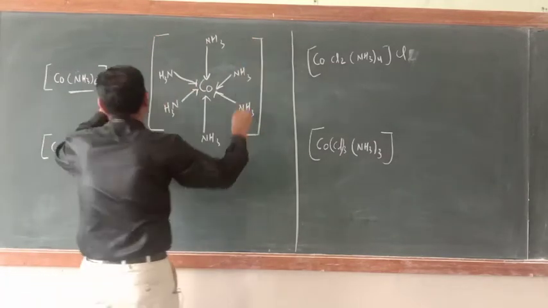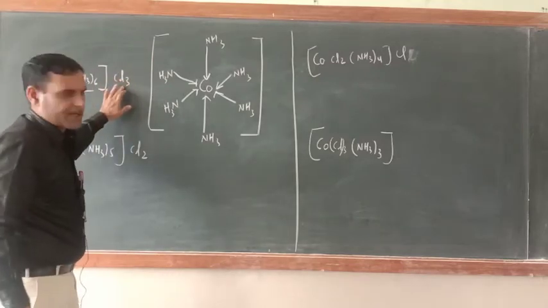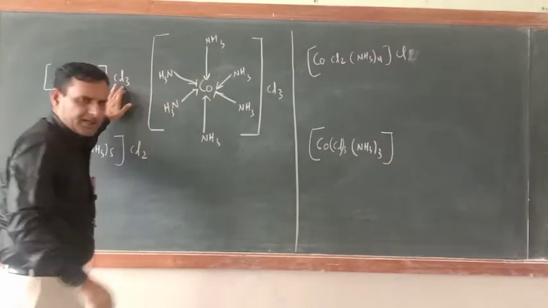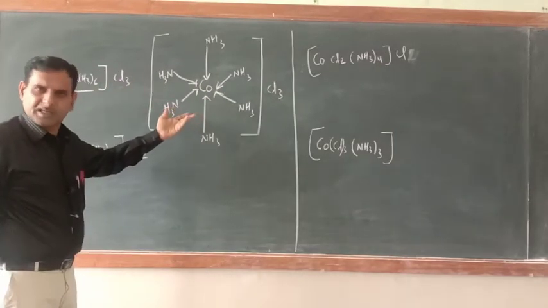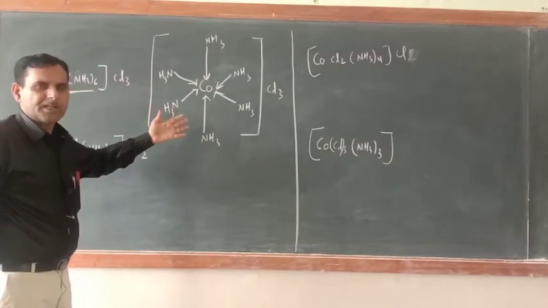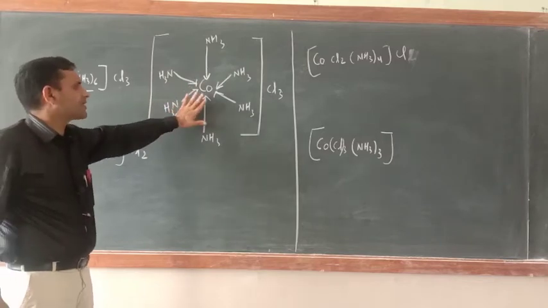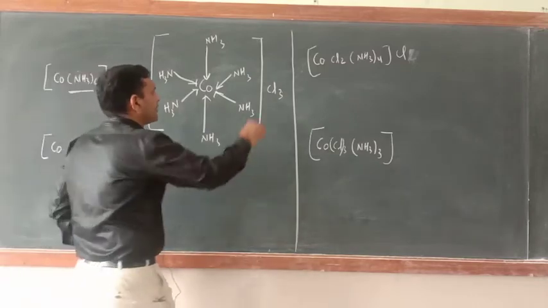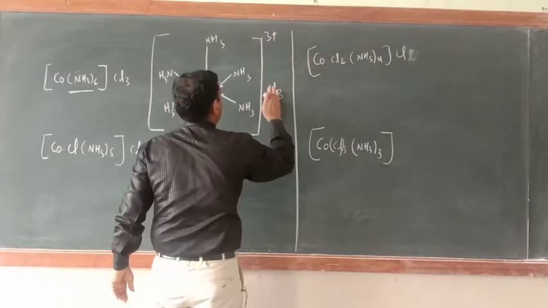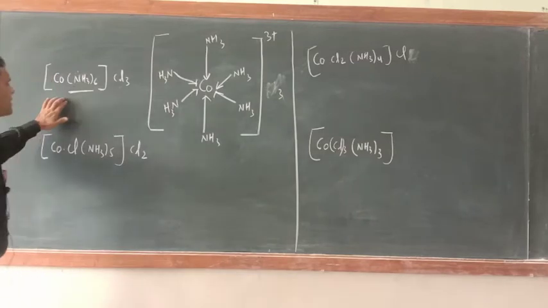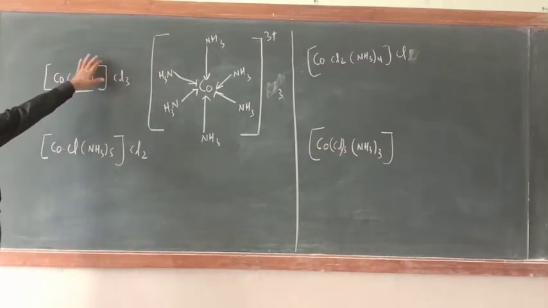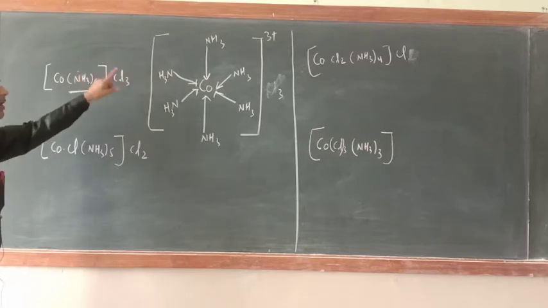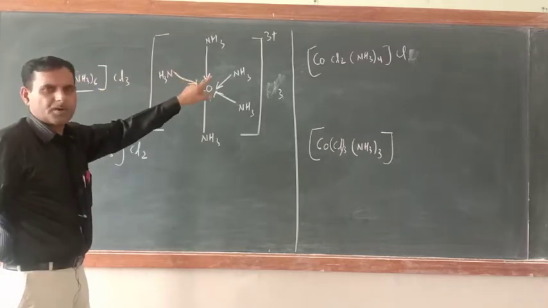Now outside what is there? 3Cl, the Cl3 ion is there. So you can write here Cl3, isn't it? Because they are ionizable. So they should not be represented by coordinate bond here. Other way is also there. You can write here 3 positive, because once this coordination compound ionizes, it will take the electrons, so here 3 positive charge will come. That only I did. 3 positive.